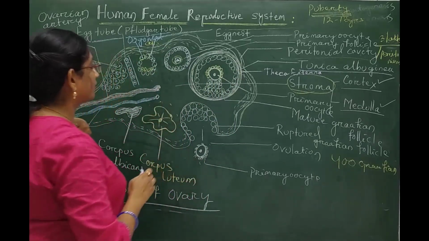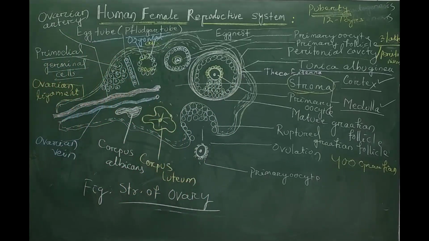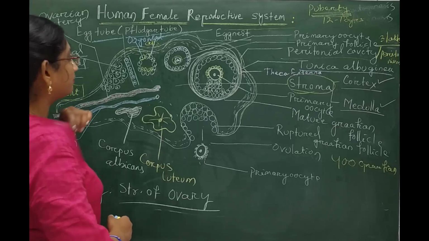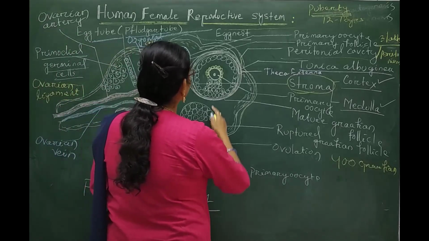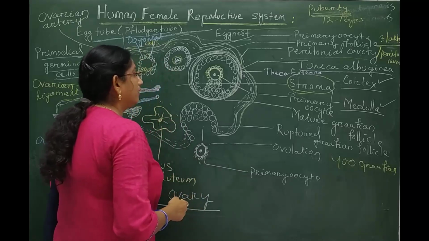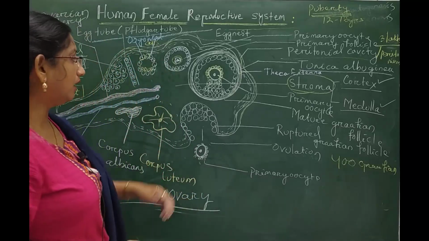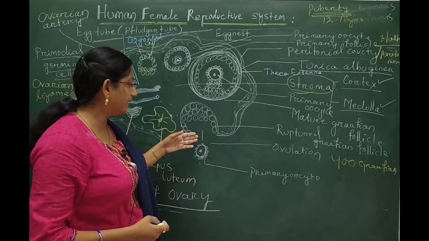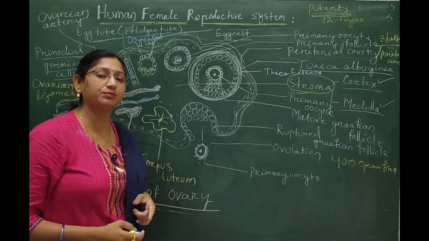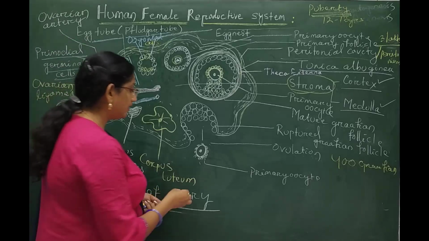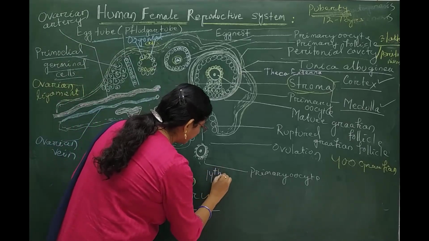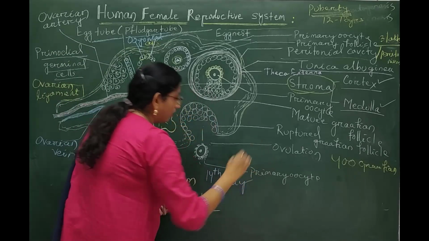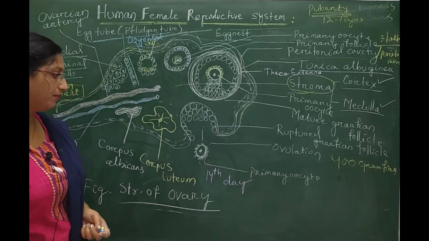Now you just need to know the further structure of the primary follicle, which is called the mature Graafian follicle. Once in a month, after maturation, the Graafian follicle gets released, at the 14th day of the periodic or menstrual cycle.